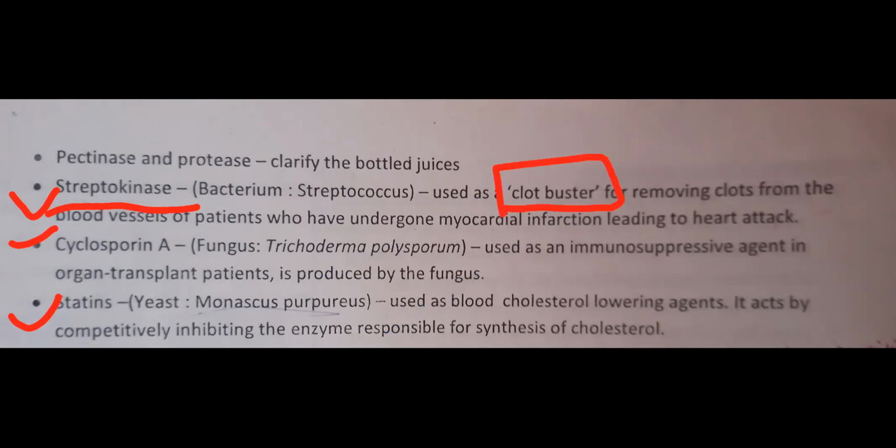Highlight it: it removes the clots from the blood vessels of patients who have undergone myocardial infarction leading to the heart attack. Is streptokinase clear first? Produced by Streptococcus bacteria, used as a clot buster, which helps in dissolving or removing the clots from the blood vessel.